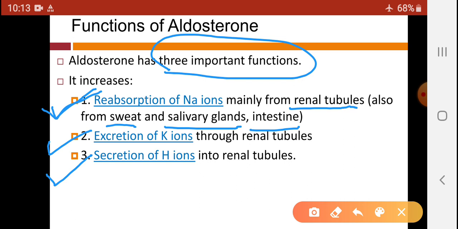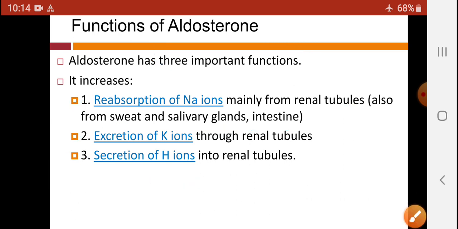Then the next action is secretion of H plus ion, that means excretion of H plus ion, and through this H plus ion secretion, our acid base balance is maintained with the help of this aldosterone hormone. So let us see in short.